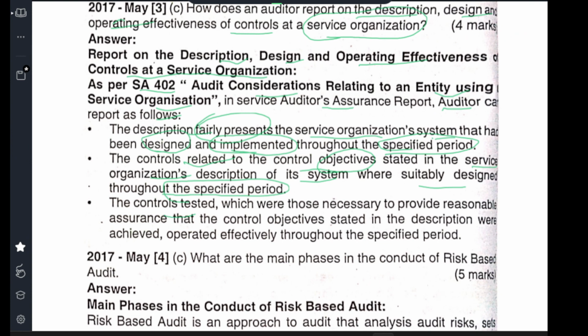Second, controls tested, which is necessary to provide reasonable assurance that the control objectives stated in the description are achieved and operating effectively throughout the specified period. So in the specific financial year, how is this control tested. So only one person can enter, or two persons enter. We will see and ask for the master data, and we will conduct the audit trail. Who made this entry, who checked this entry, and who all made these entries, that we can see in the back end with the IPs we check.